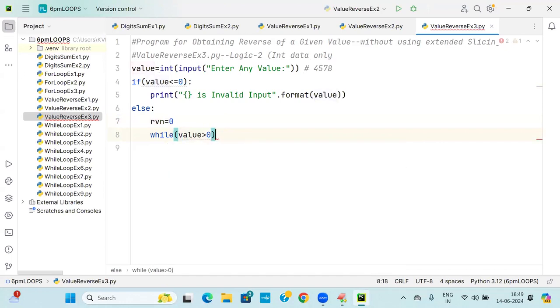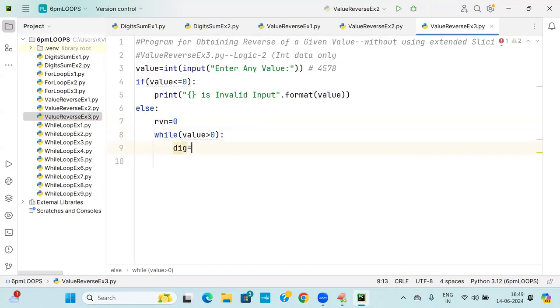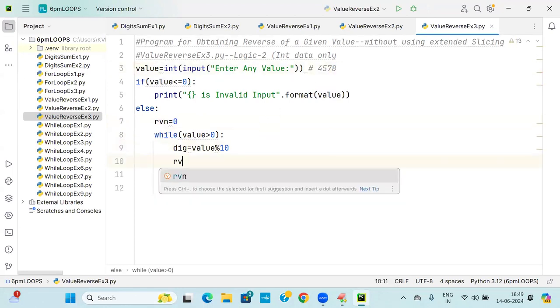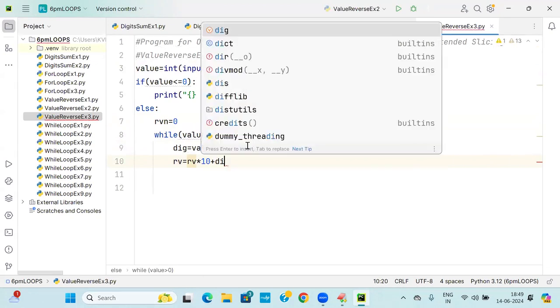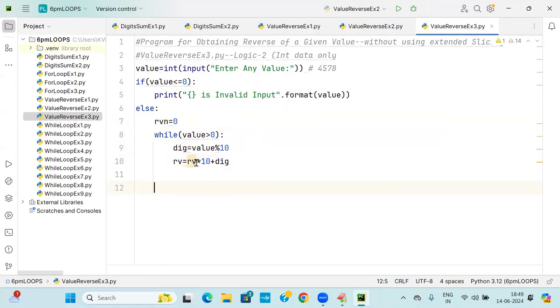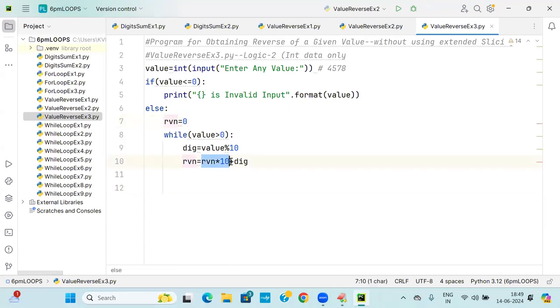Value greater than 0. Simple. DIG is equal to value percentage 10. What is the value of DIG? 8. RV is equal to RV into 10 plus DIG. What is the value of RVN? RVN is 0. 0 into 10, first time 0 plus 8. RVN is 8.